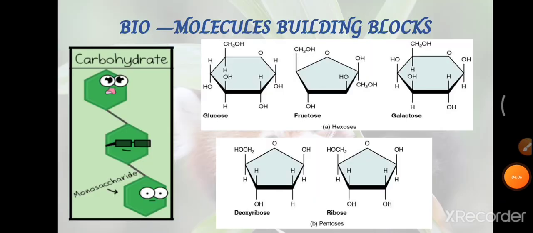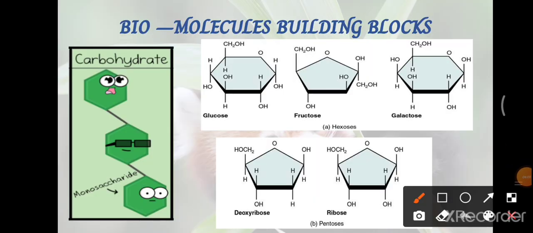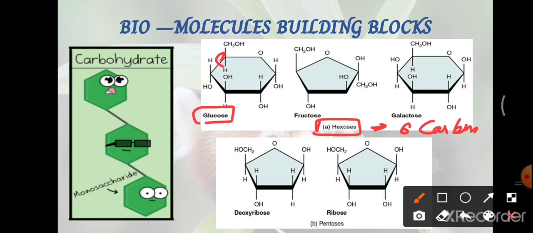These are the different types of glucose or sugar molecules present in our body. Hexoses contain 6 carbon atoms. Glucose is C6H12O6, that's the formula of glucose. Each corner here represents the presence of oxygen.